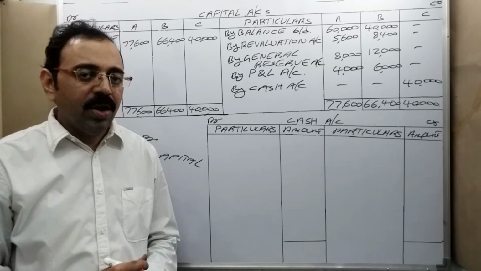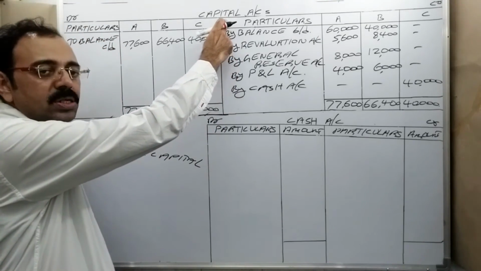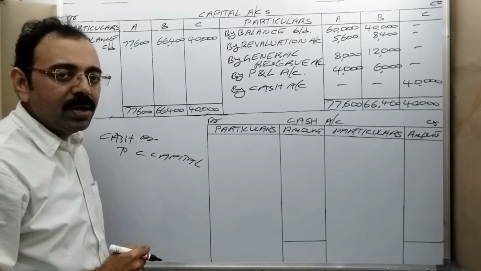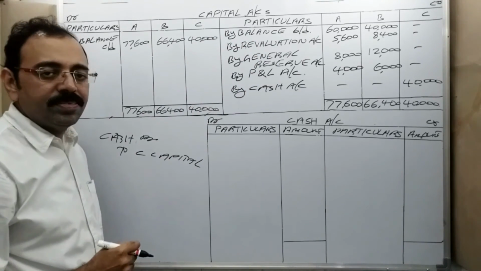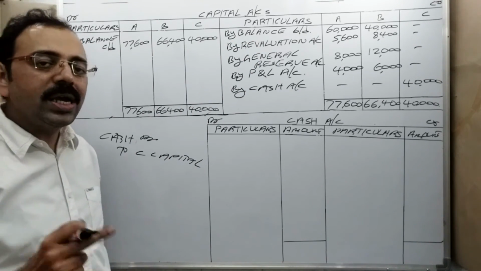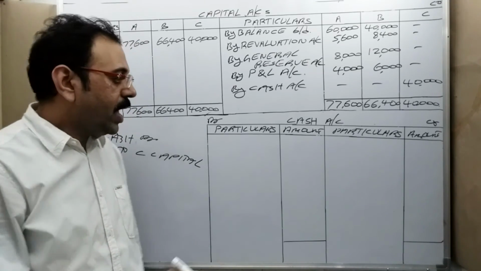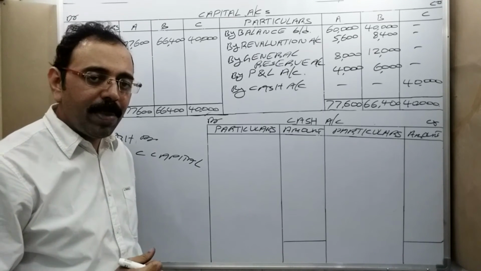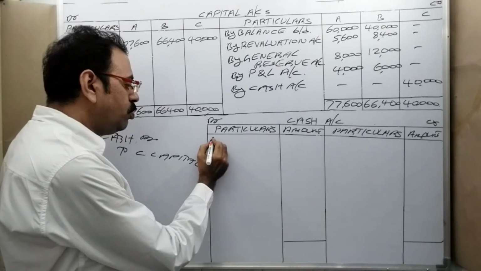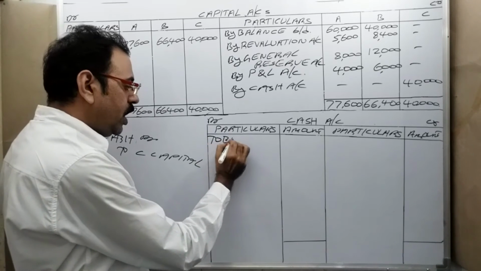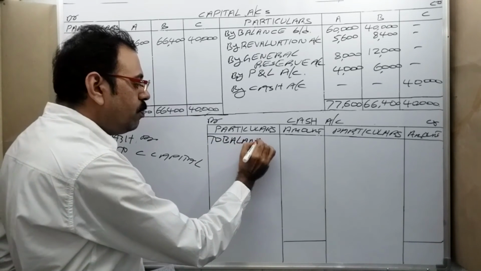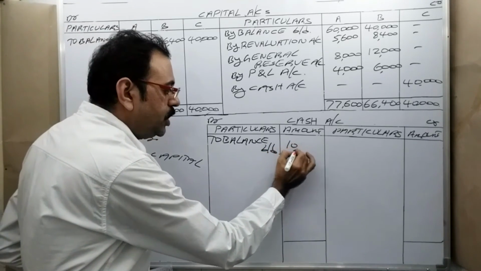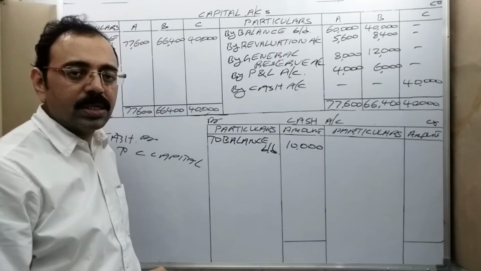Which side? Once you recollect these capital accounts, in the old balance sheet he has given capital amounts on the liability side. We wrote them on the credit side because liability shows a credit balance. Now the cash balance I want to write. Cash is an asset. Asset shows a debit balance. Therefore, on the debit side we should bring that amount. On the debit side write down to balance brought down. Balance sheet amount is 10,000 rupees.